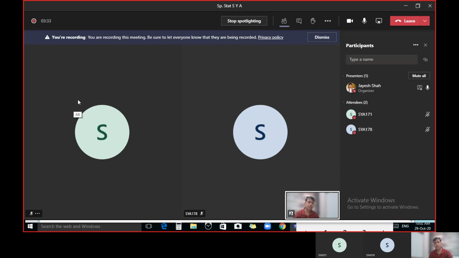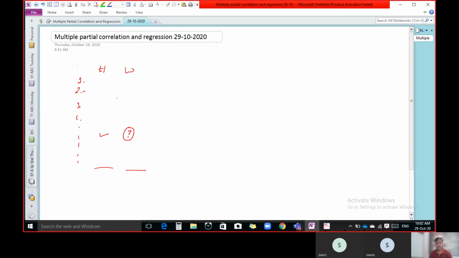Can anyone tell the answer? If you want to find out the value of one variable for the given value of another variable, then what to do? No idea, sir. Okay, we have to use regression.